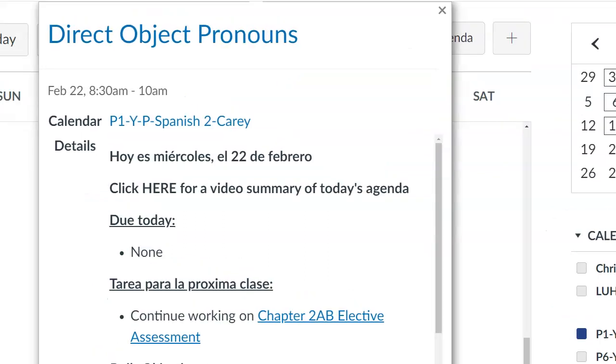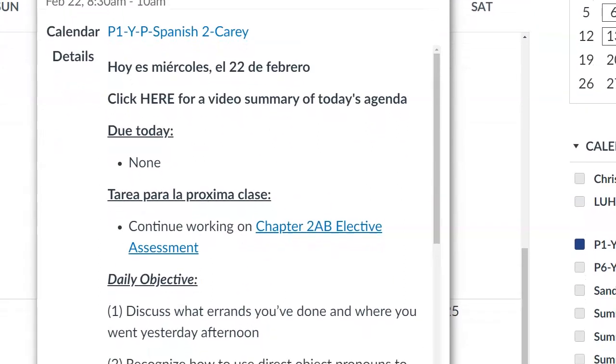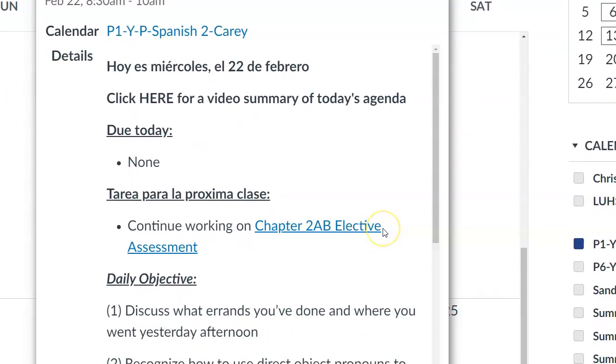Aquí tienen el horario para hoy, miércoles el 22 de febrero. If you guys didn't have any homework due for today, and you do not have any homework for the weekend, just your project that is due on March 6th and March 7th.